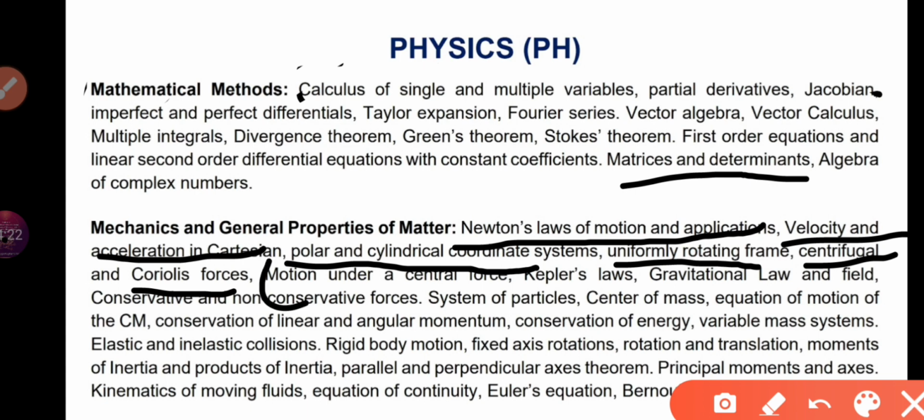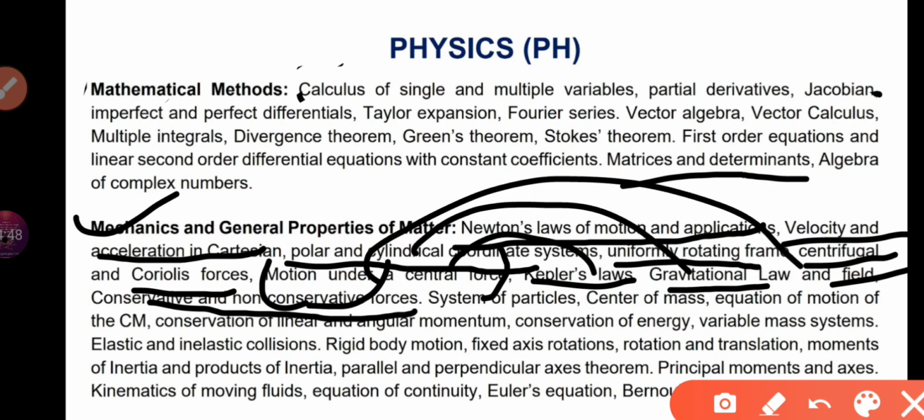Motion under central force: if you ask me about a single very important topic in this chapter, it will be motion under central force. Kepler's law, gravitational law and field, conservative and non-conservative force, all these things lie within the motion under central forces. I will cover it in the next course that I am preparing, so please wait for that video. Center of mass is again a very easy topic that you can cover in a day. Equation of motion of center of mass: there are 3 to 4 equations that you have to learn and how to apply them. Then you will be able to tackle the questions.